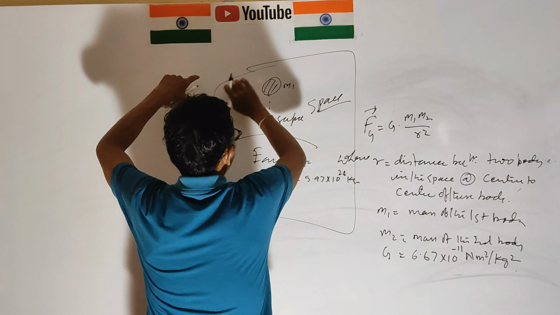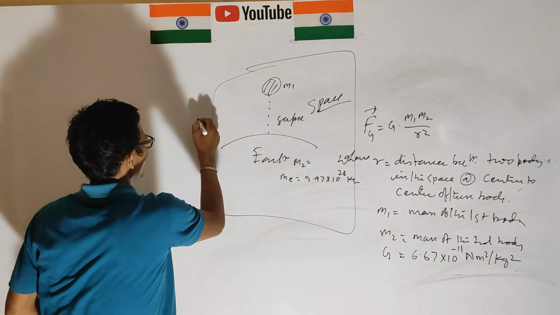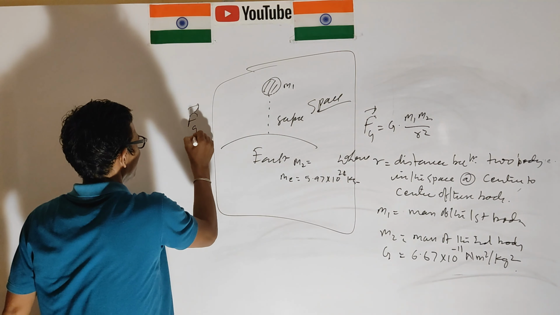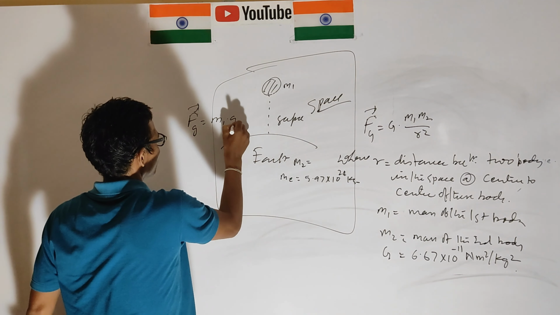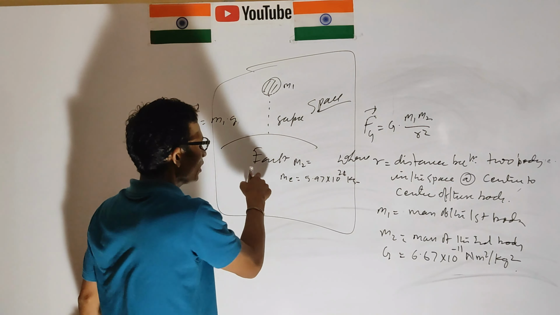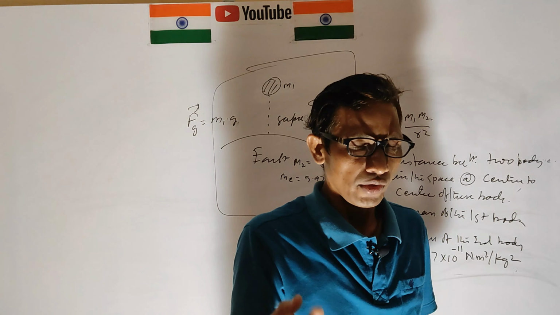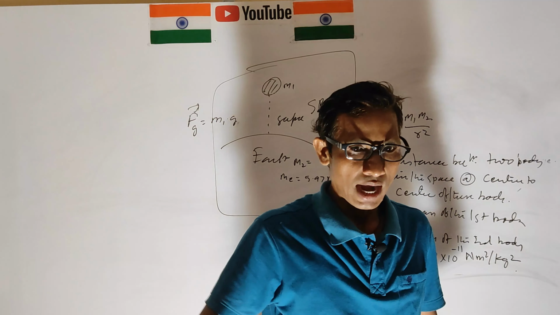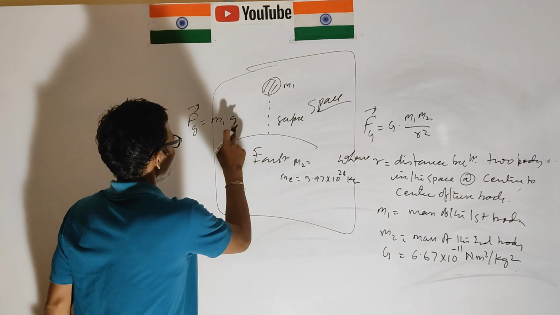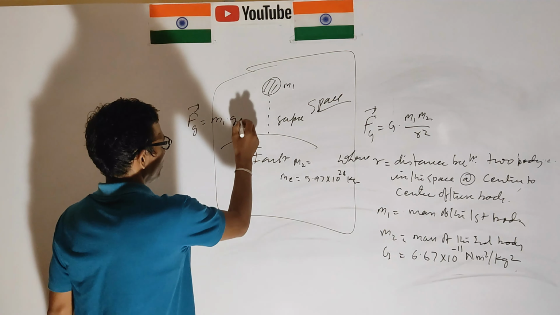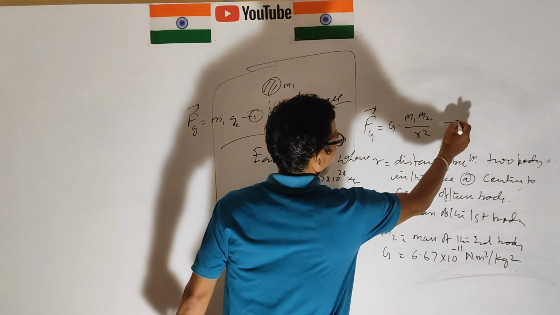This is the area of gravitational field. So this is called Fg equal to m1 into g. What is g? g is the acceleration due to the planet. If we consider this is the earth, then it is the acceleration due to gravity of the earth. This is equation 1 and this is equation 2.